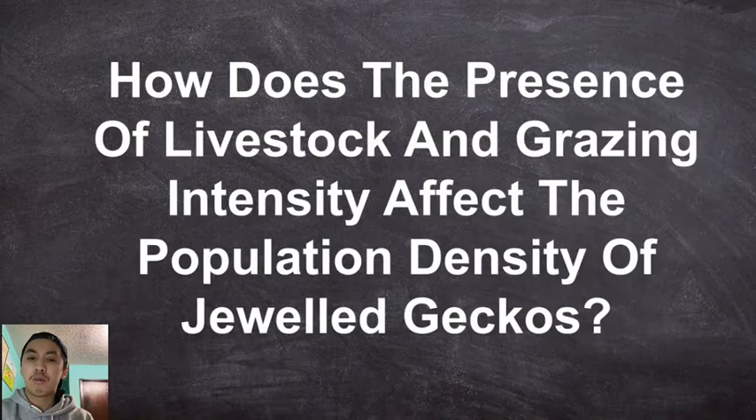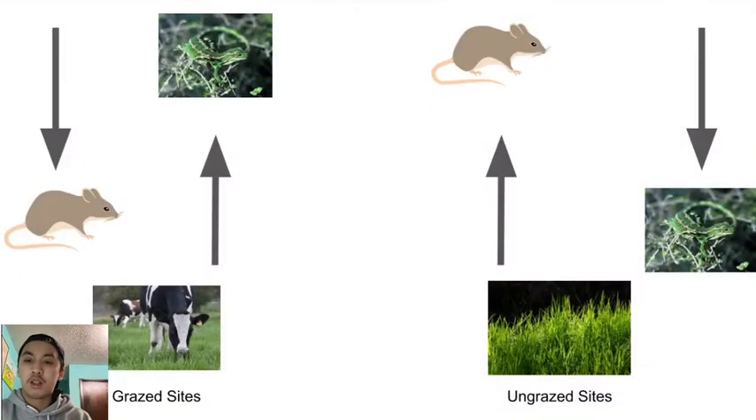So how does the presence of livestock and grazing intensity affect the density of jeweled geckos? It is predicted that the activity of mice and rats would be significantly lower and average gecko density higher at grazed sites, regardless of habitat type, and a decrease in geckos and higher rodent activity on ungrazed sites.